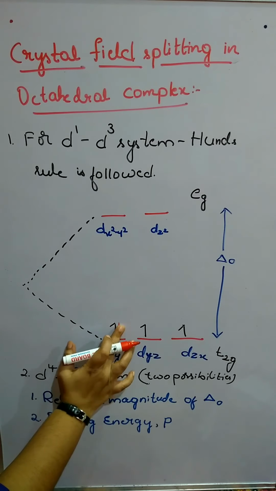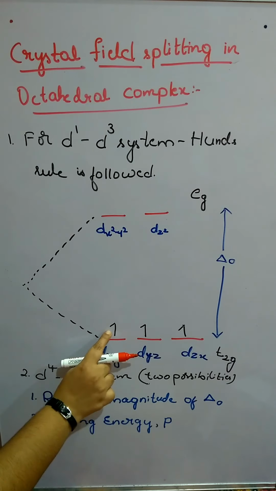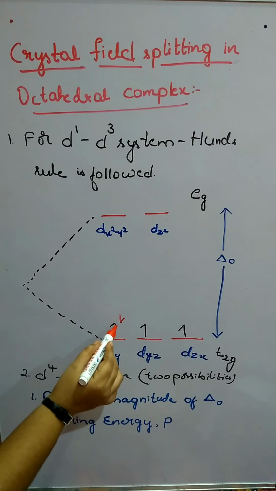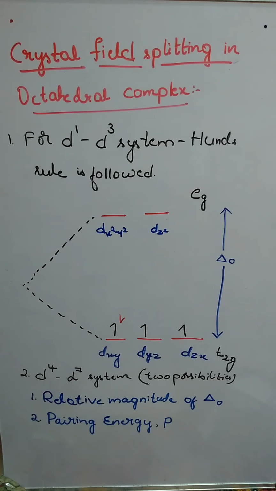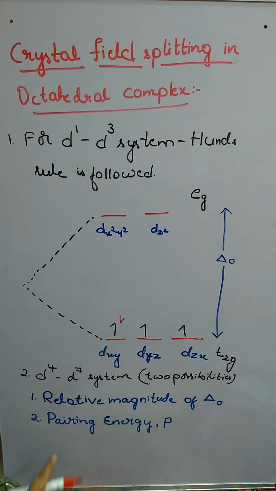So to overcome that repulsion, the electron should possess some amount of energy.